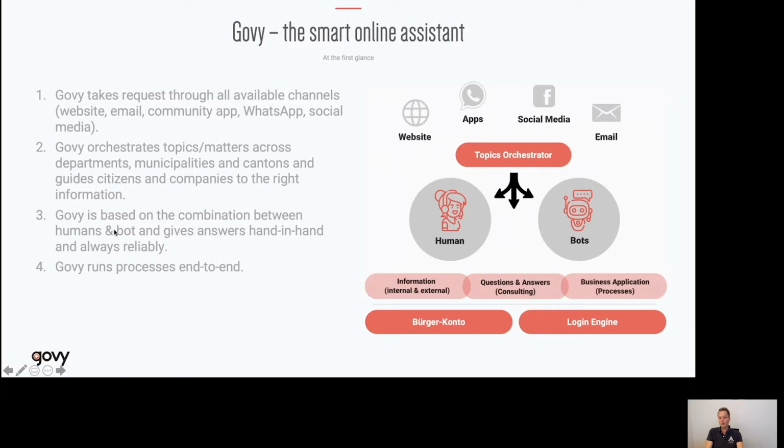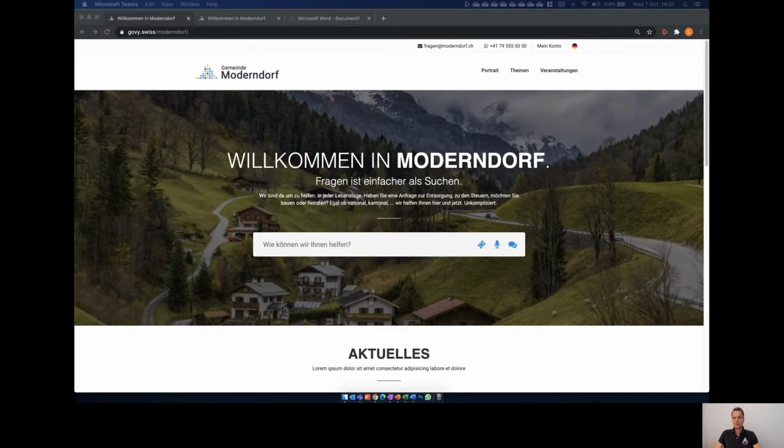So that was the first point, that we use a human as a fallback, and the bot and the human answer the request hand in hand, and therefore we always have a solution and it's always reliable. And for the last part, govy can run processes end to end. But I will show that now live. So let's see how this looks in Mollendorf.